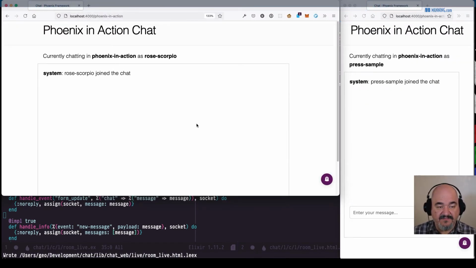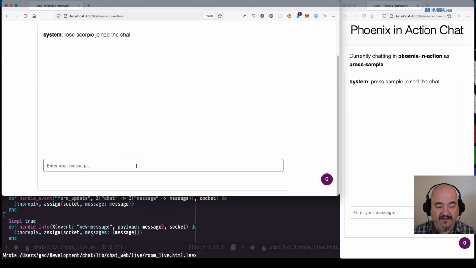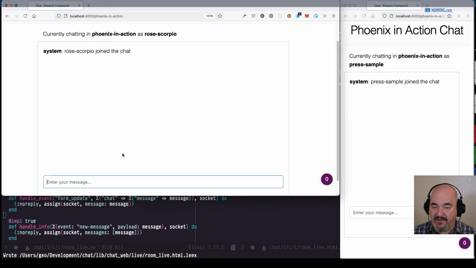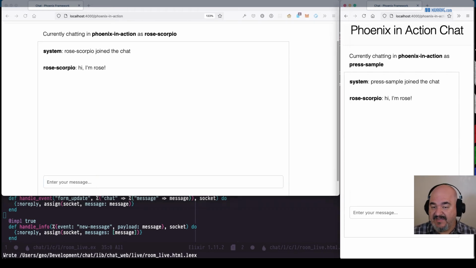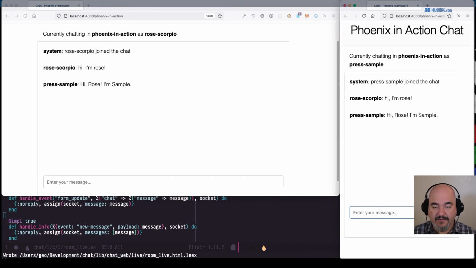All right, so now we have "system, Rose Scorpio joined the chat." So if I enter a message over here as Rose Scorpio, then over here on the right, Sample should see that this message is from me. Hi, I'm Rose. Sweet. So now we know who is actually sending this message. Press Sample. Hi, Rose. I'm Sample. Cool. Now both know who each other is and what they're talking about.